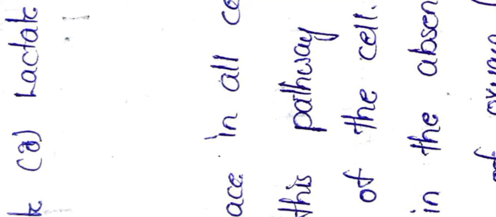And we all know this glycolysis was first discovered by Meyerhoff, Parnas and Embden. That's why we call it the Embden-Meyerhoff-Parnas pathway, that is the EMP pathway. This glycolysis starts with the major compound called glucose. So glucose is the initial compound for this glycolysis. The major purpose of glycolysis is energy generation.